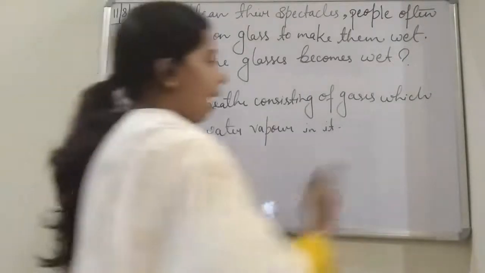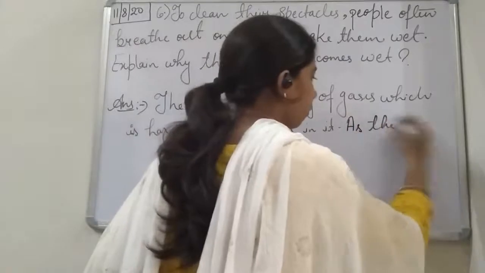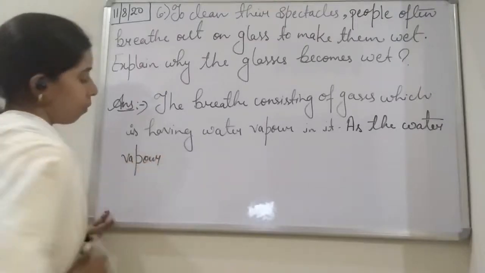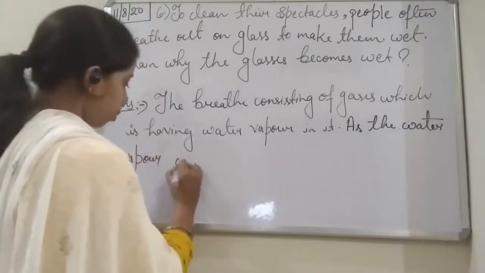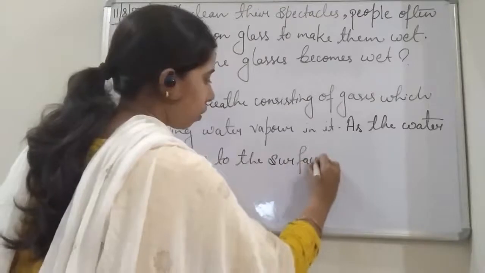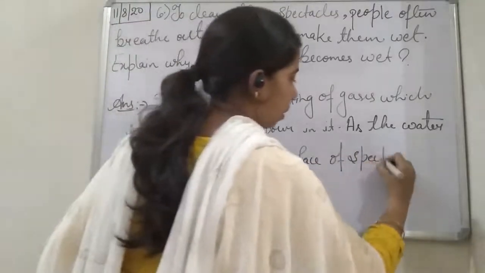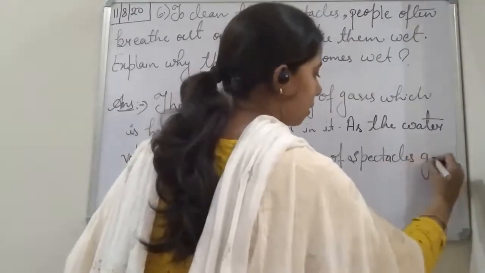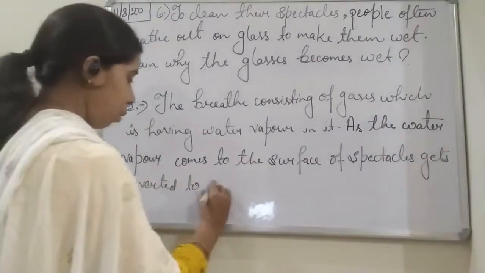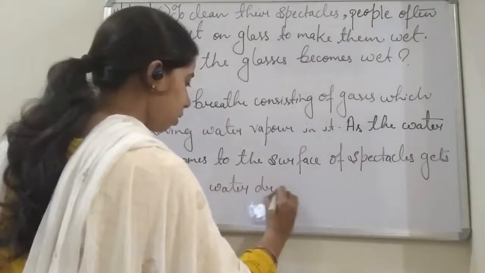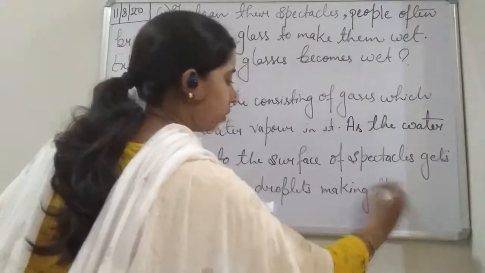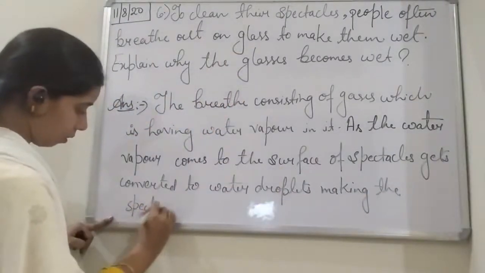and as the water vapor comes to the surface of spectacles, gets converted to water droplets, making the spectacle wet.